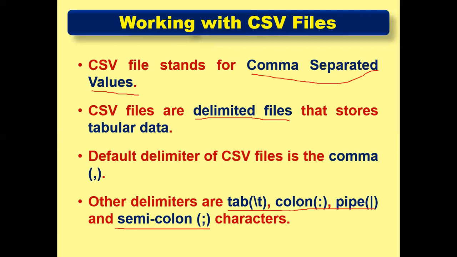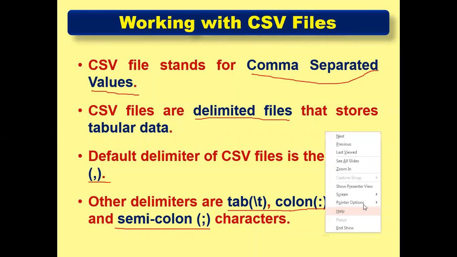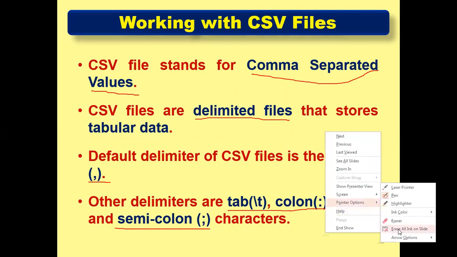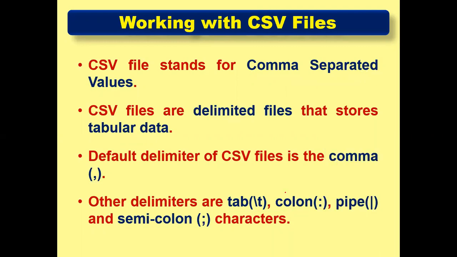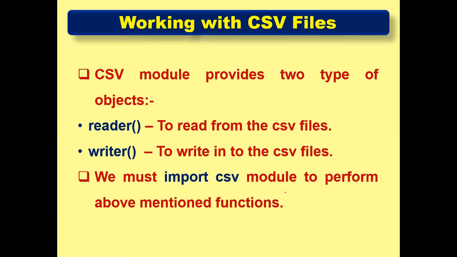Third point says the default delimiter of a CSV file is a comma. But if you want to use any other, we can use tab, colon, pipe, or semicolon. This is as per our convenience, but we are supposed to memorize that the default delimiter is a comma. So now we begin with working with CSV files.